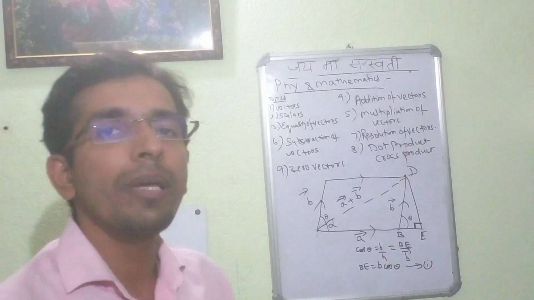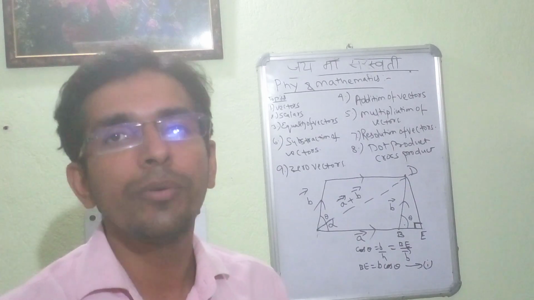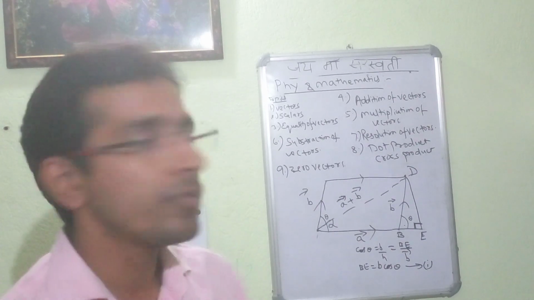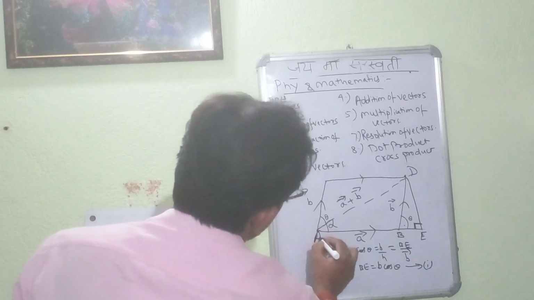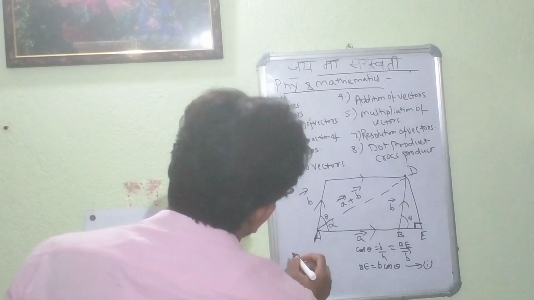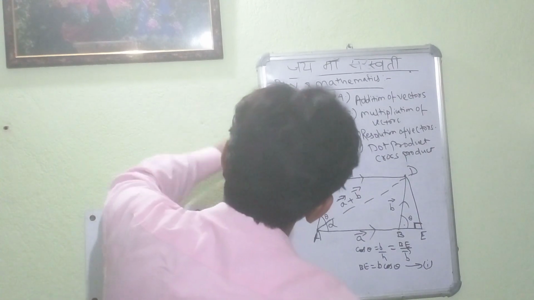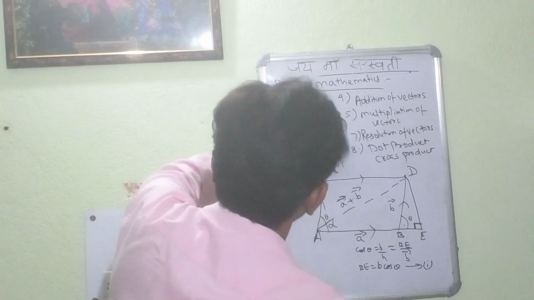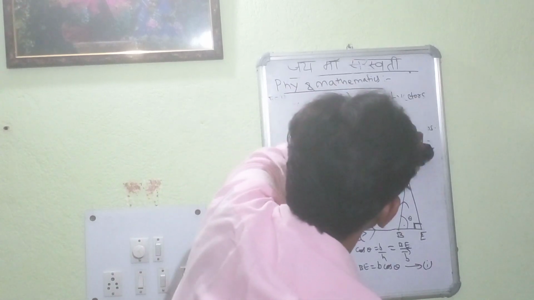Now we will be applying the Pythagoras theorem in order to deduce the magnitude of A plus B. Now see, in the triangle ADE, I am erasing this part so that I will get some space.